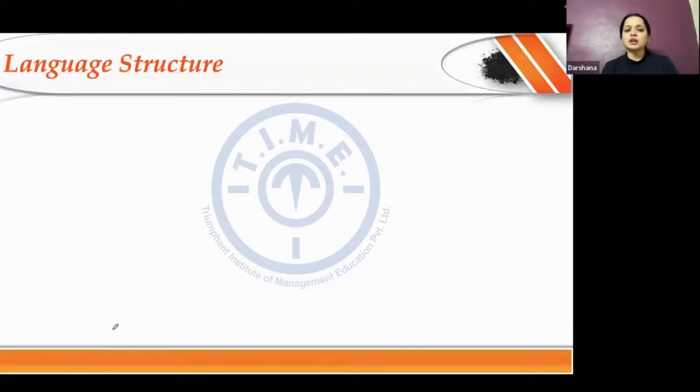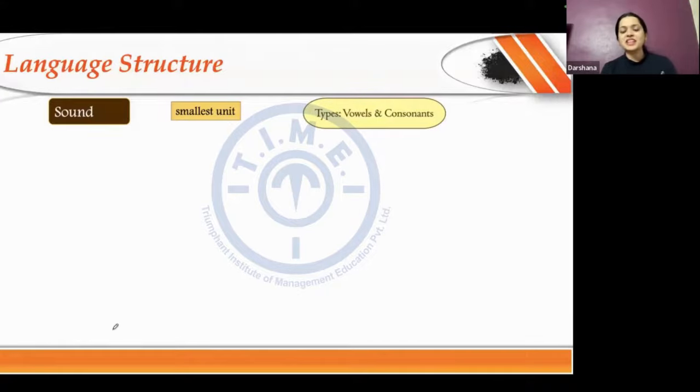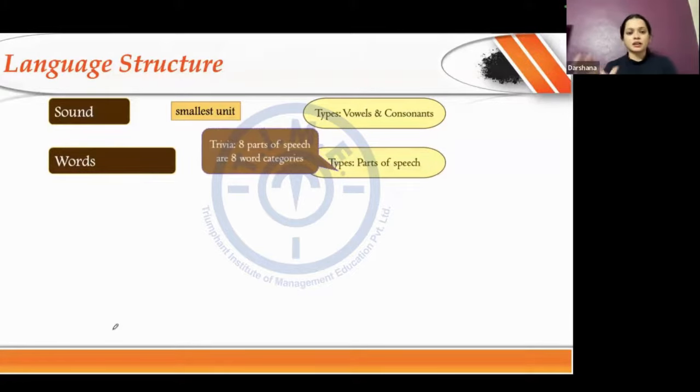While, of course, we will have to talk about language structure, I will take you through this very quickly. When I say language structure, this is the smallest unit of language that I talk about. It's a hierarchy of the language. So I start with sound, which is vowels and consonants. Then I have words, and words are defined as parts of speech. So this introduces me to the idea of parts of speech in grammar.